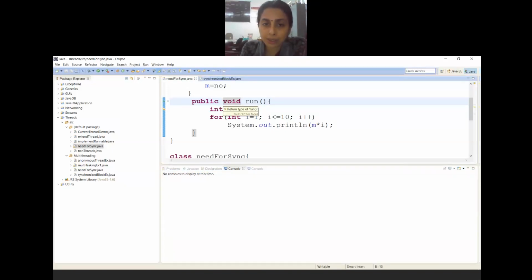Yes, it is possible. So you write the keyword synchronized after public, then a space, the return type, followed by the rest of the method declaration. Just a minute.